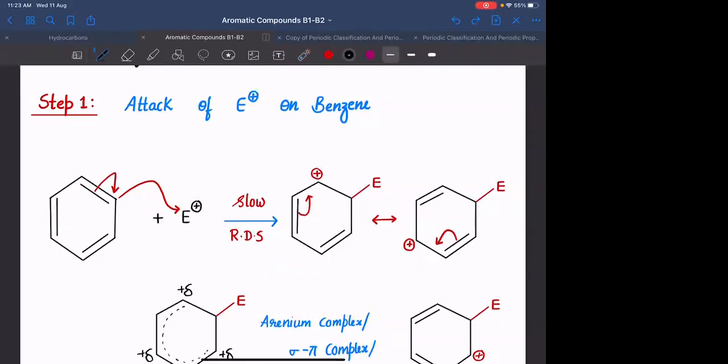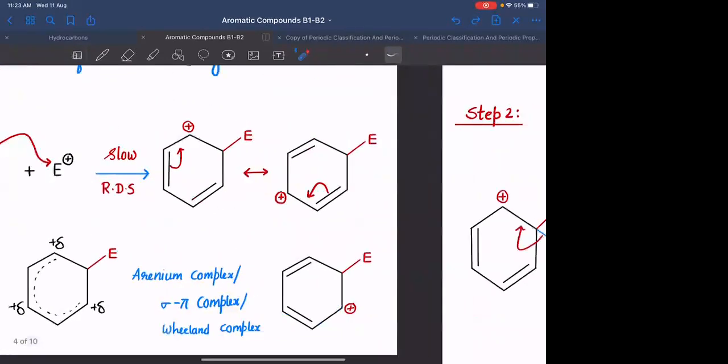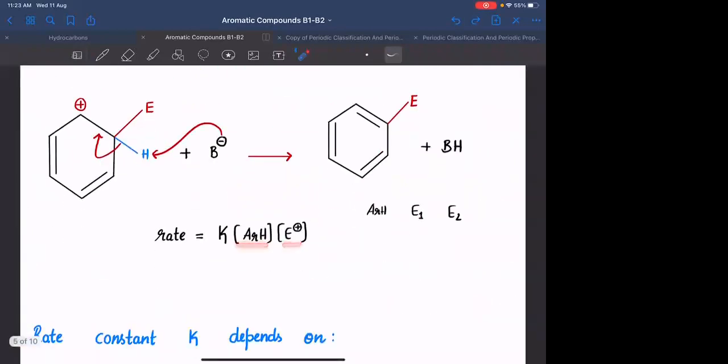everyone? So for that, you need to have groups attached on the benzene ring, and those groups must be electron releasing. If you are having electron withdrawing groups, the reactivity of the benzene ring decreases. Clear? Okay. So this rate constant K, for similar concentrations, if I want to compare the rate constant K, it depends upon nature of the electrophile as well as nature of the aromatic compound. How can you increase the rate of reaction based on electrophile? By taking a stronger electrophile. The one which is highly electron deficient will always try to attack at a faster rate.